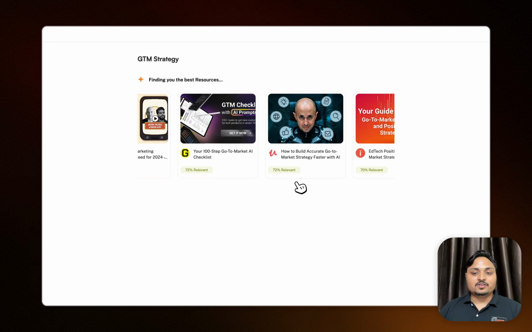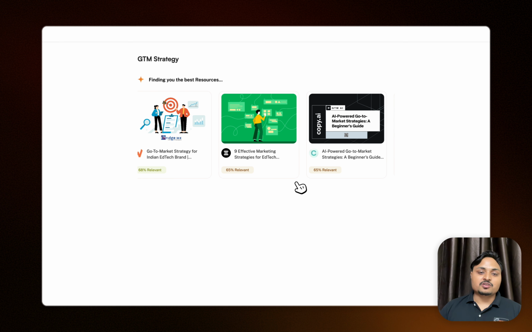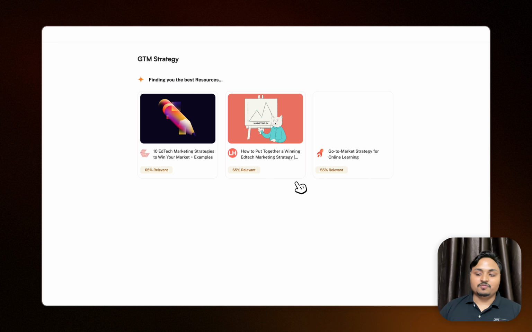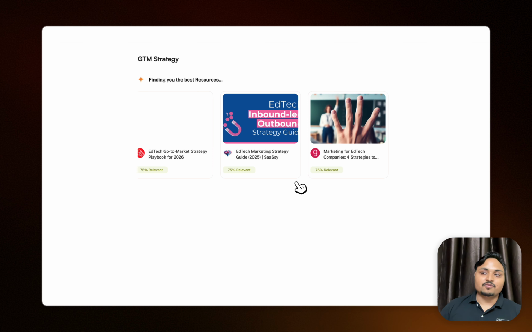What Kuro is going to do after that is take these resources, read them, and then structure them into clear sections, the way I should actually learn about building a GTM strategy from a walkthrough point of view.